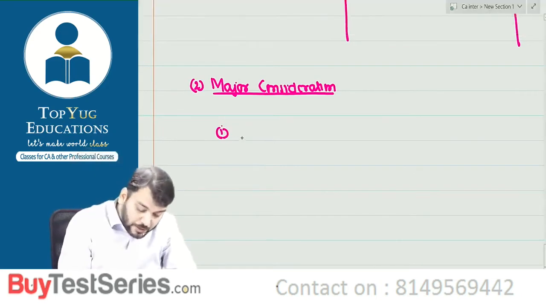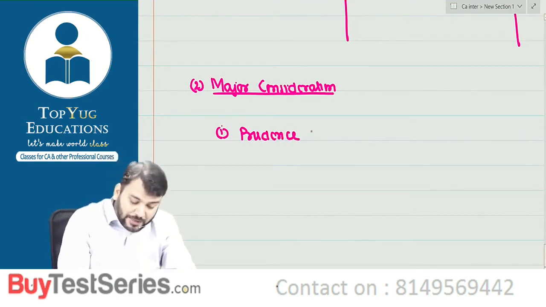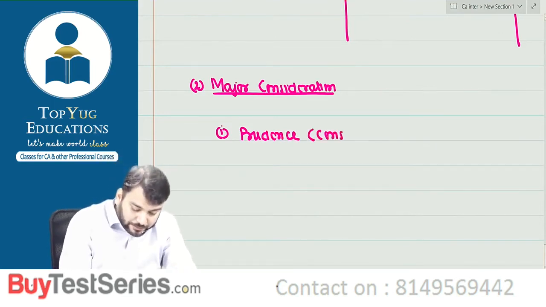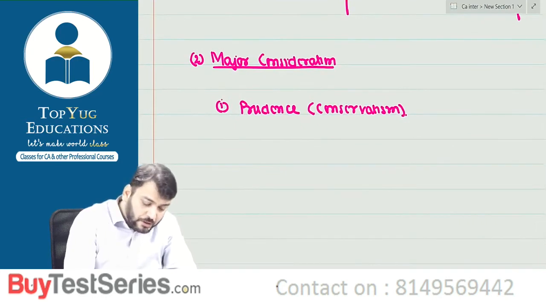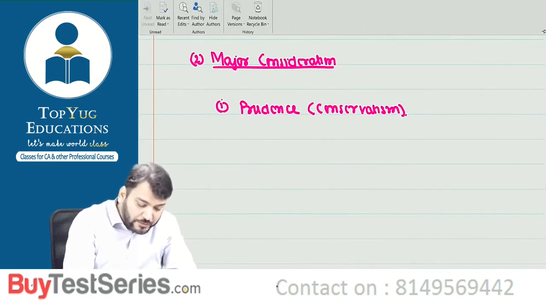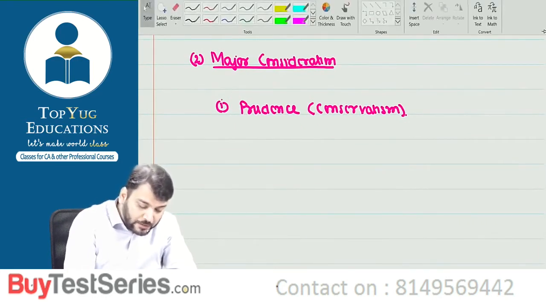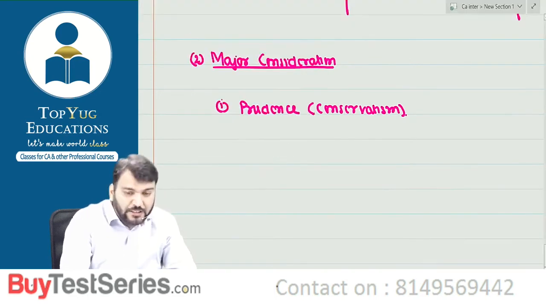Point number one, prudence. Prudence is nothing but I can write down conservatism. Correct. So I think you all know prudence, you all know conservatism. Now I'm just giving a mini explanation, it is not required.